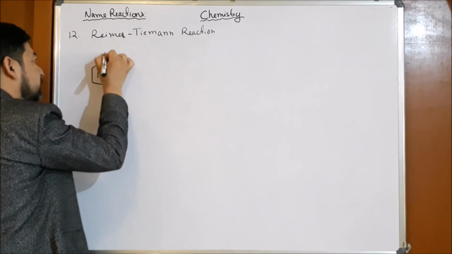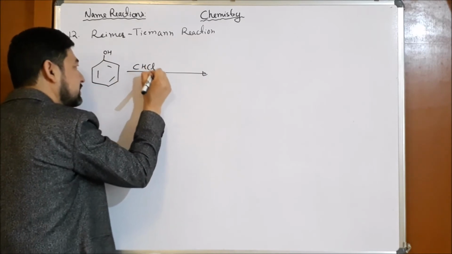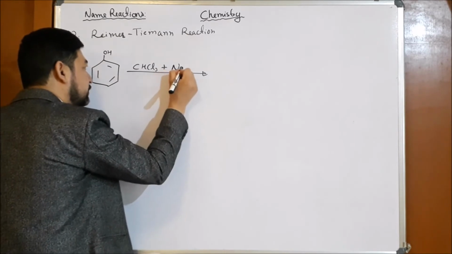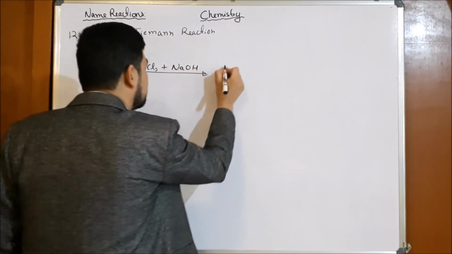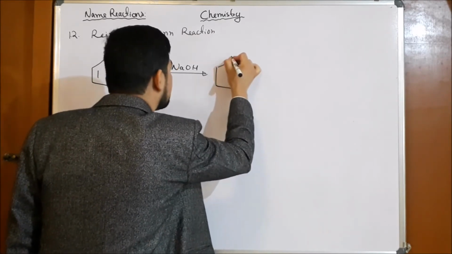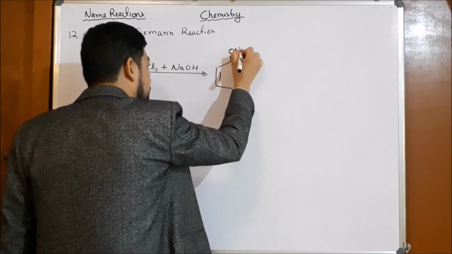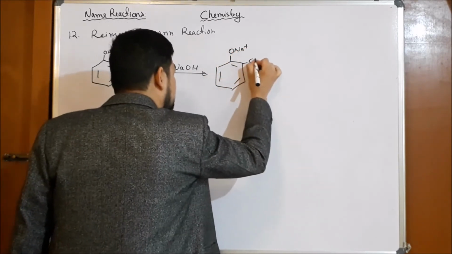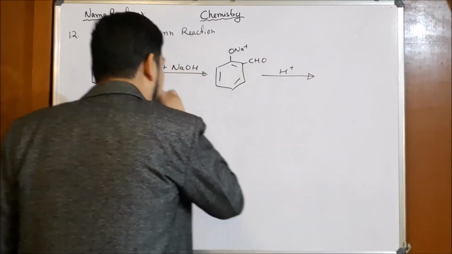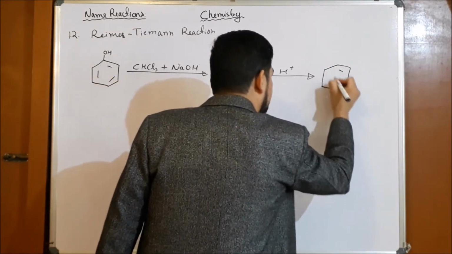When phenol is treated with chloroform plus base, NaOH, it forms the CHO group, right? When it is treated with acid, this Na will be replaced by H.